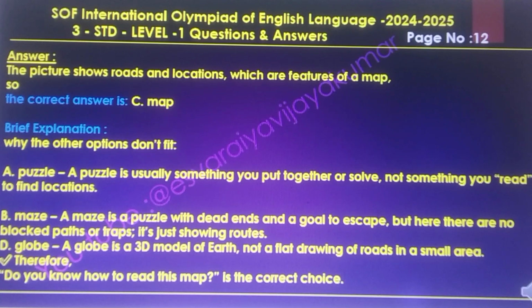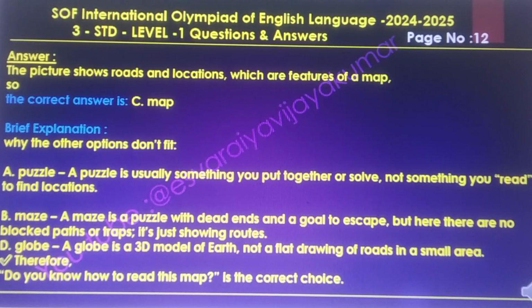A maze is a puzzle with dead ends where the goal is to escape, but here there are no blocked paths or traps. It is just showing a route. D, globe. A globe is a 3D model of Earth, not a flat drawing of roads in a small area. So finally, "Do you know how to read this map?" is the correct choice. The final answer is C, map.